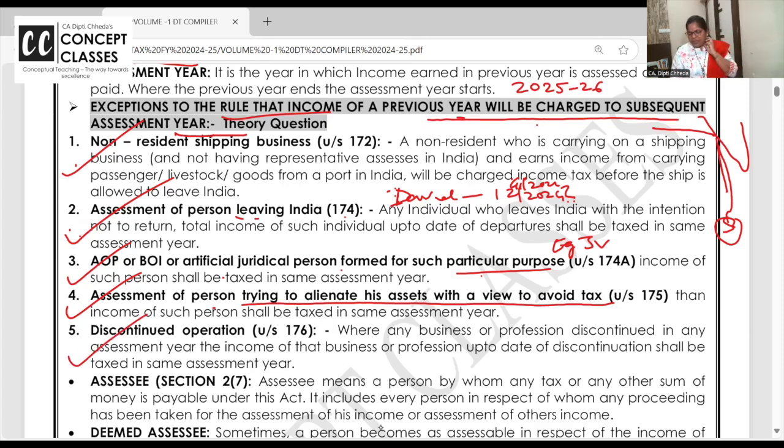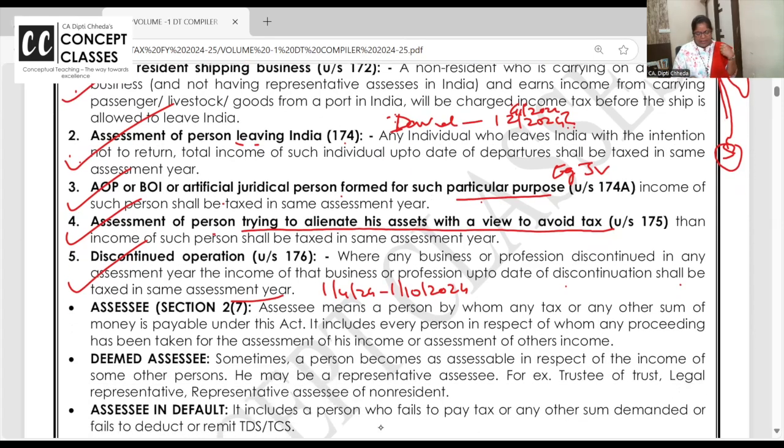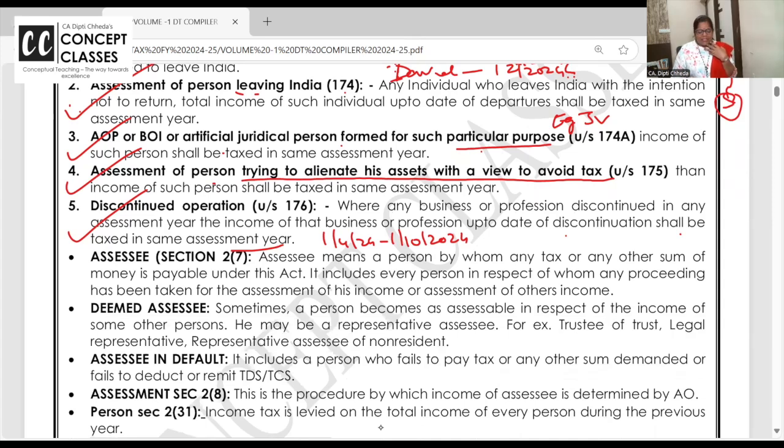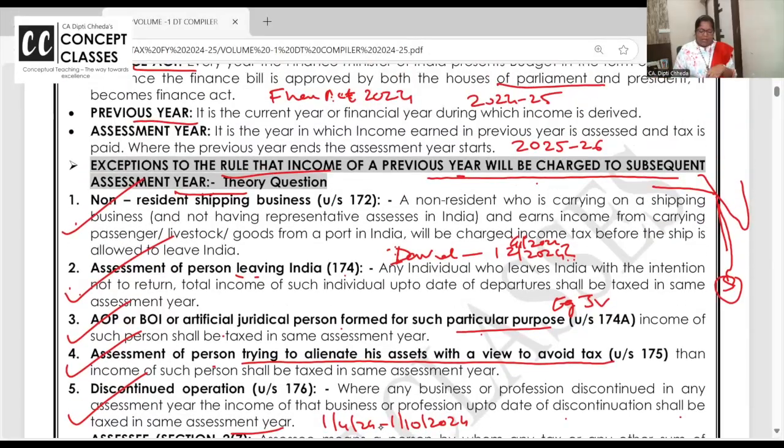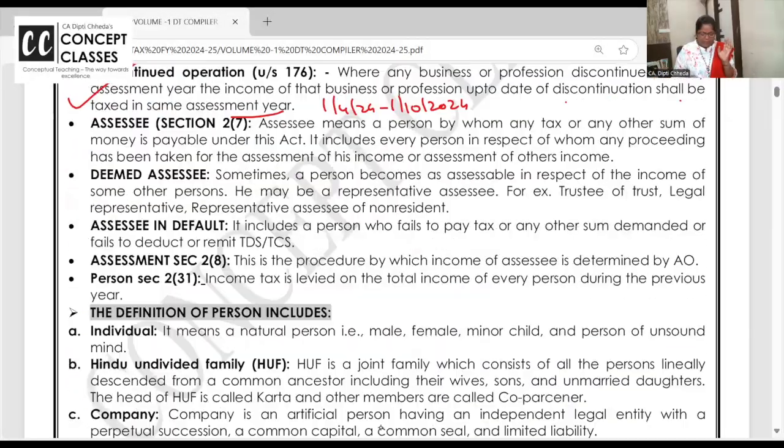Discontinued operation. Where any business or profession is discontinued in any assessment year, the income of that business or profession up to the date of discontinuation should be assessed. If the business is closed on 1st October 2024, then from 1st April 24 to October 24, whatever you have earned, pay the tax and done. No problem. Who is said to be an assessee? Who is said to be the person? Now the exceptions to the rule are clear.